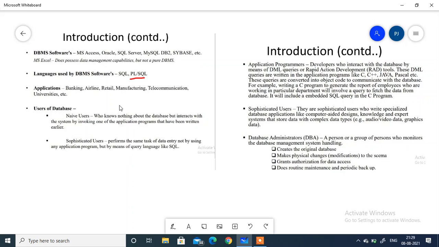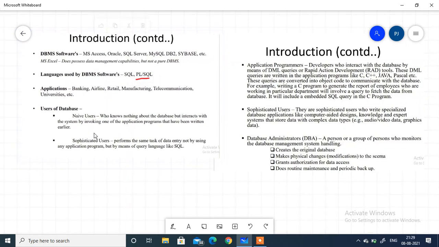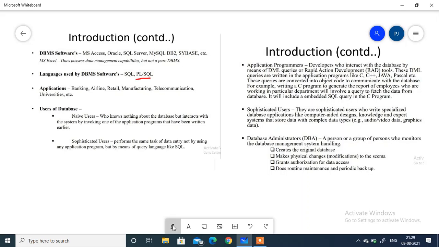Here we have some applications where we use database management systems: the banking sector, airlines, retail, manufacturing, telecommunication and universities.